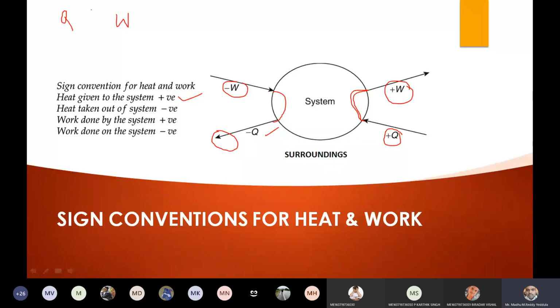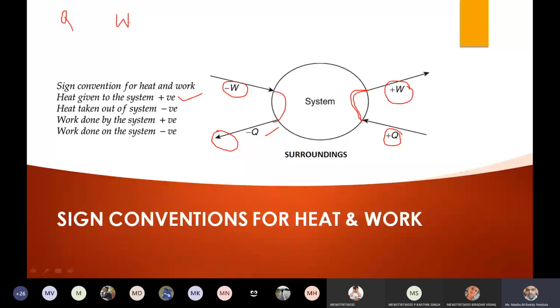Heat added is positive, work done by the system is positive. Heat rejected from the system is negative, work done on the system is negative. Is it clear? You should not forget about these things. Heat addition, work extraction, both are positive. Heat rejection, work addition, both are negative. How you will remember? That is up to you. Very, very important while solving the problems.